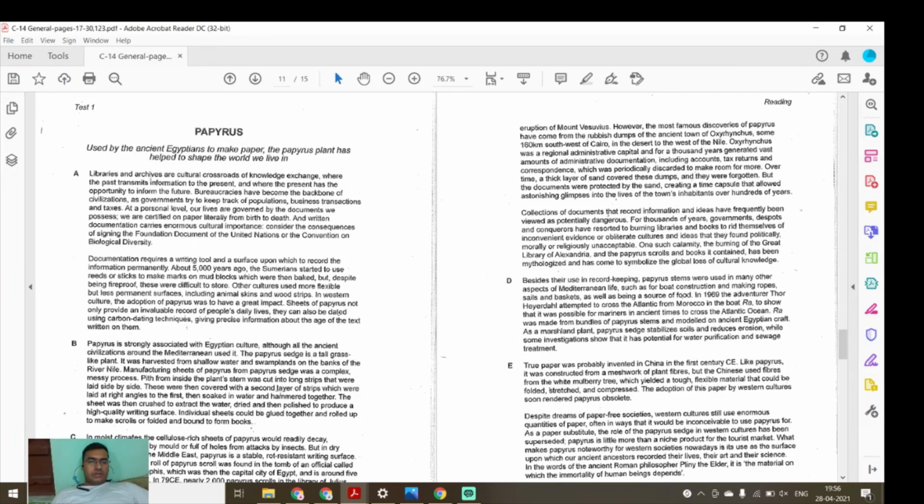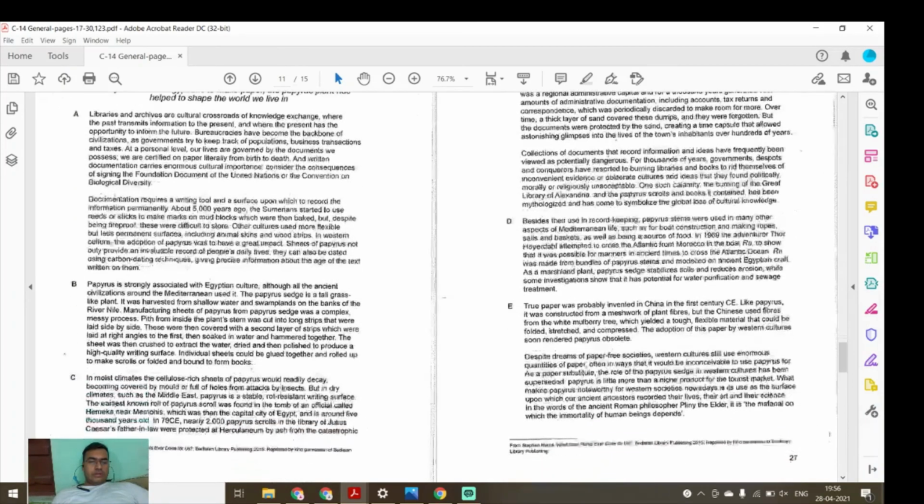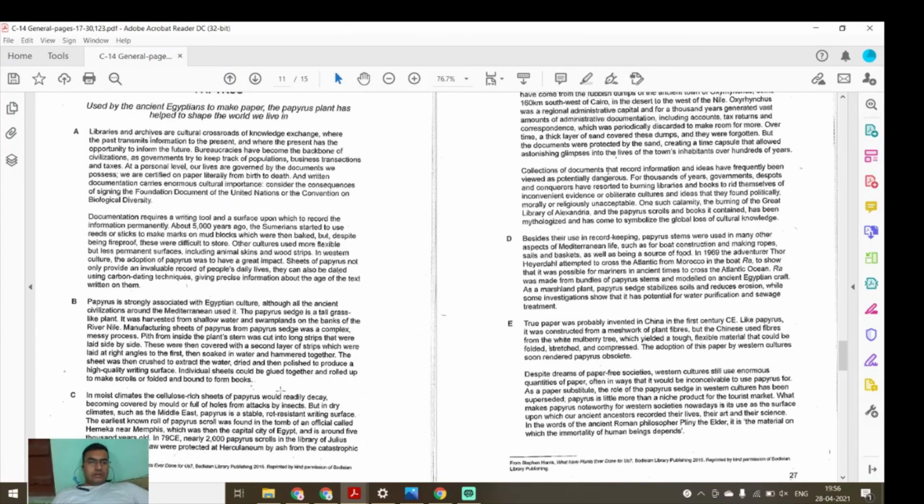Where it is. Ah. In a moist climate, the cellulose sheets of papyrus would really decay, become covered by mold or full of holes from attacks of insects.